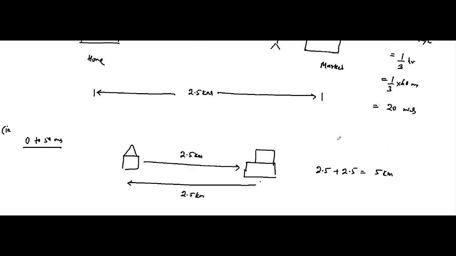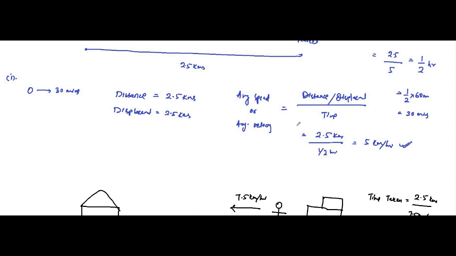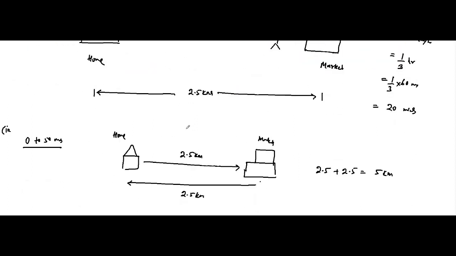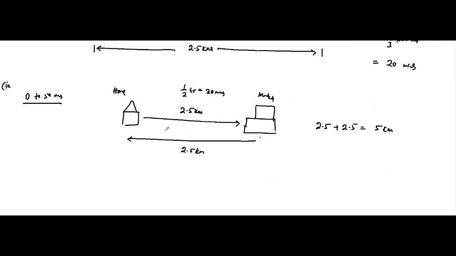First, from home to market in the first slot, the time he took was 30 minutes, that is 1 by 2 hours. In the second phase, from market to home, he took 1 by 3 hours, which is 20 minutes. Total of 50 minutes or 5 by 6 hours.